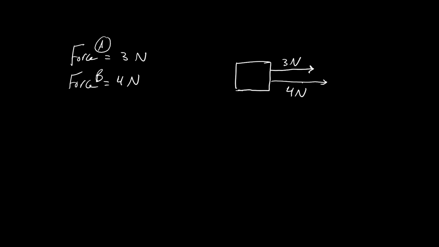So the 4 Newton is a little bit longer than 3 Newton. This box here is affected by two forces, 3 Newton and 4 Newton, like this. Both of them are acting in the same direction. So the resultant here equals 3 Newton plus 4 Newton equals 7 Newton.